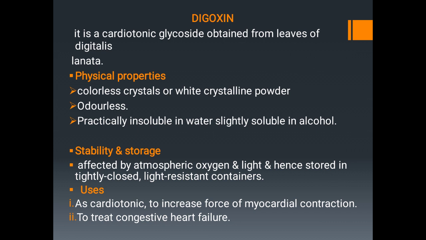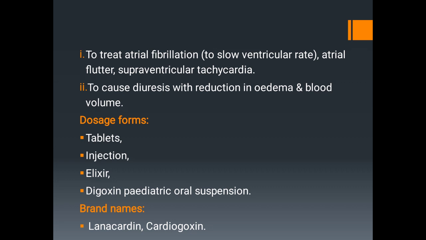Uses: as a cardiotonic to increase force of myocardial contraction, to treat congestive heart failure, to treat atrial fibrillation, atrial flutter, supraventricular tachycardia, and to cause diuresis with reduction in edema and blood volume. That means the uses are same as that of digitoxin. Formulations of digoxin are tablets, injection, elixir, and digoxin pediatric oral suspension. Brand names include Lanacardin and Cardigoxin.